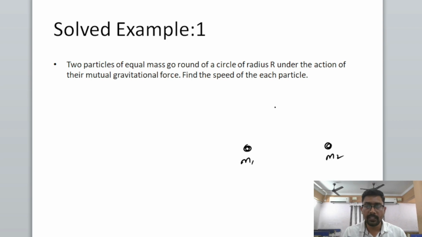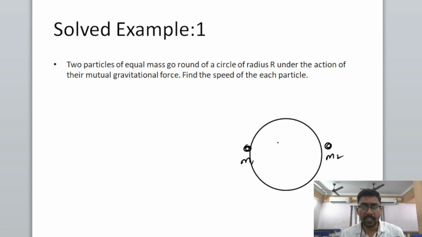He is stating that they are moving under the mutual gravitational force. From this we can understand that they are on the same axial line, or on the same normal line. If they are on the same normal line, each body will experience a gravitational force, and we already studied that this gravitational force will be equal and opposite in direction.